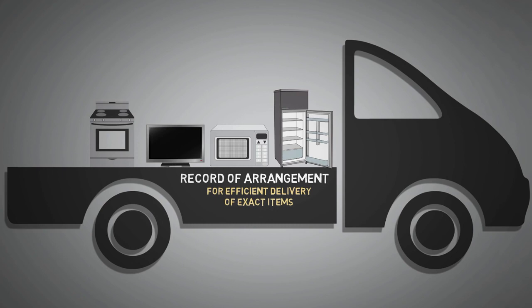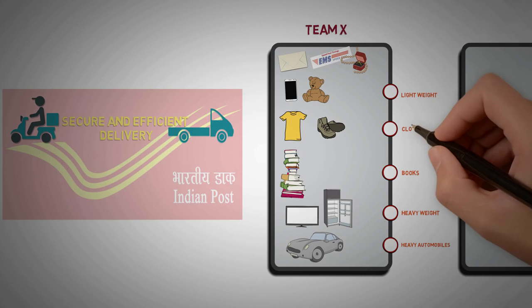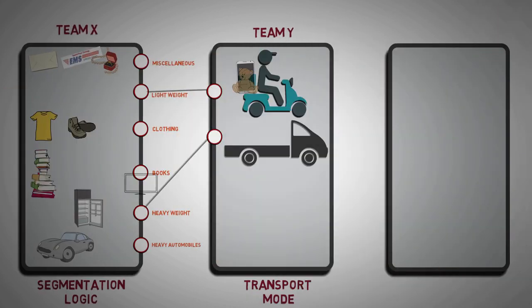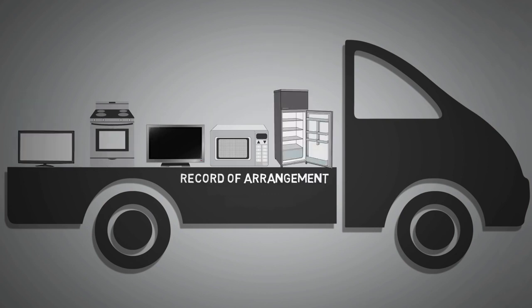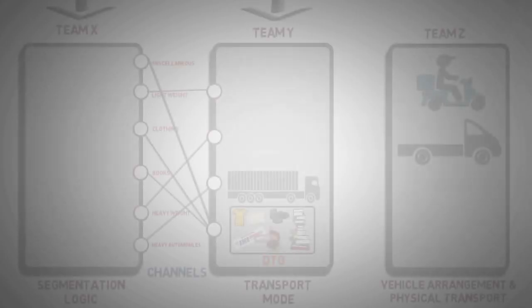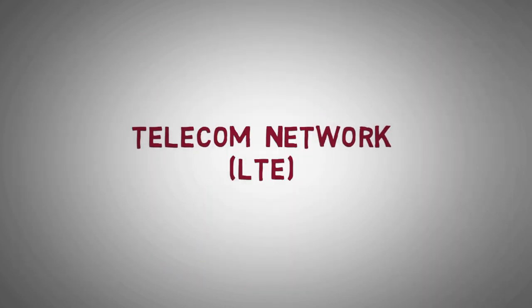From this example we can say, Team X decides what is to be transported. Team Y decides how it is going to be transported. And Team Z acts on where exactly it has to be transported. Now, let us understand how a similar concept is implemented in a telecom network.